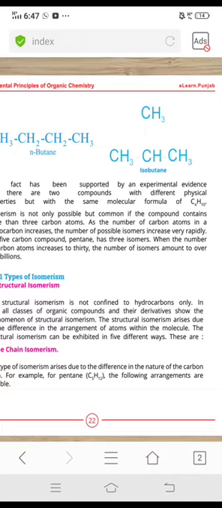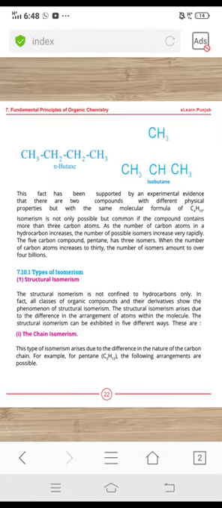So n-butane and isobutane are isomers of each other because both have the same molecular formula, means the same number of carbons and hydrogens, but the structural arrangement of those carbons and hydrogens is different in these two. That's why these compounds have different physical properties as well, but the same molecular formula.